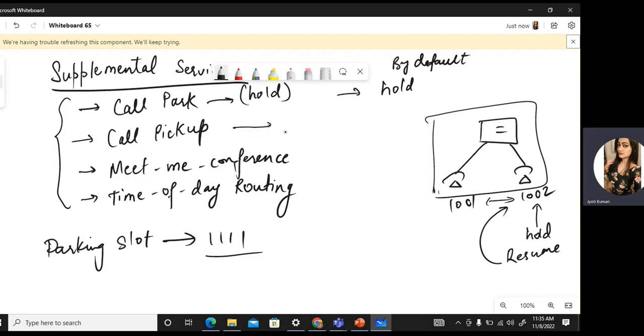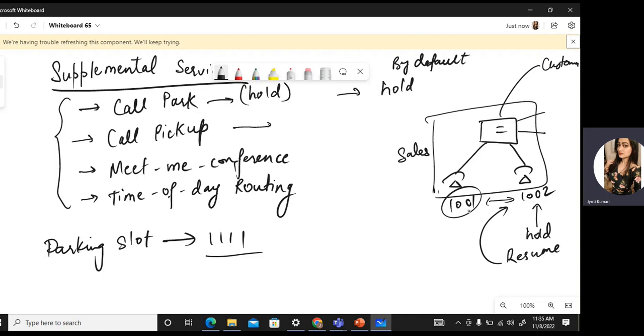Call pickup is for incoming calls. So if there is any call which is being received, let's say there is an external user, a customer, calling 1001, which is in, let's say, the sales department. We work in the sales department too, with user 1001 here. There are some other users as well.